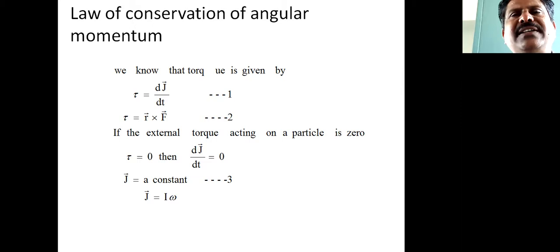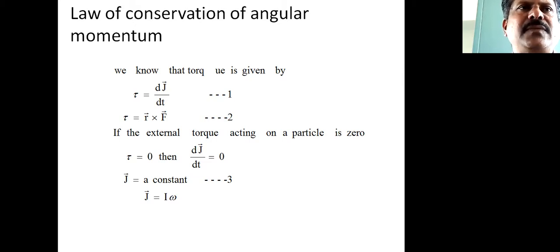Then tau equals, if you consider only a single particle, tau equals R1 into F1. Here in general, taken as R into capital M. We know that tau equals dJ divided by dt, which is nothing but the rate of change of the angular momentum of your object or particle about a given axis of rotation.